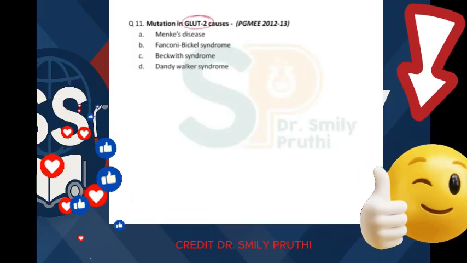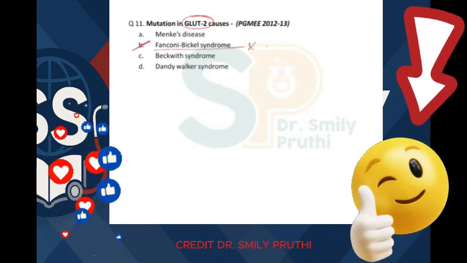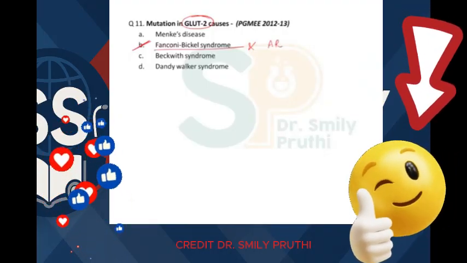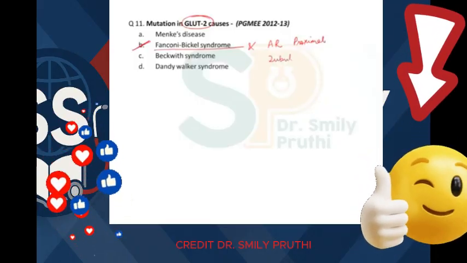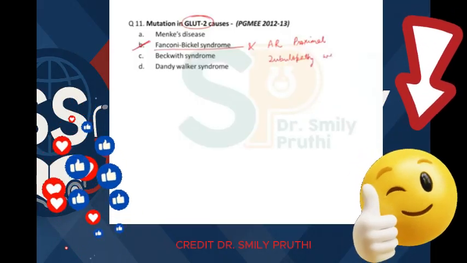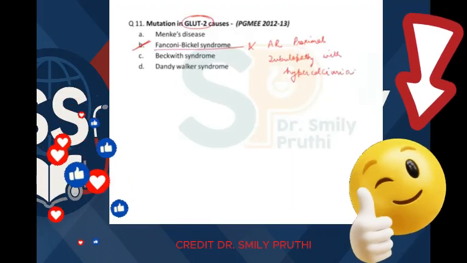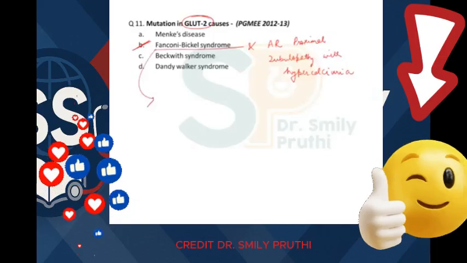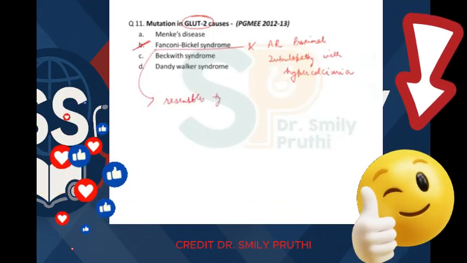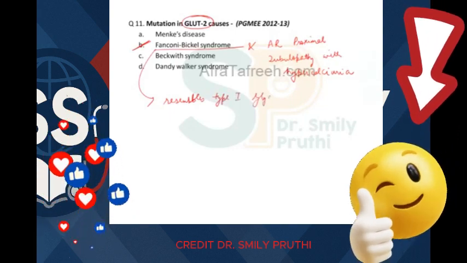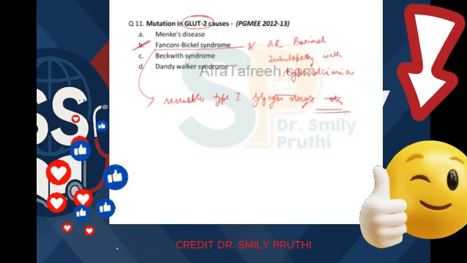Mutation in GLUT2 causes Fanconi-Bickel syndrome and one more variant, that is autosomal recessive proximal tubulopathy with hypercalciuria, right? So let's see this Fanconi-Bickel syndrome. Fanconi-Bickel syndrome clinical features resemble type 1 glycogen storage disease, that is von Gierke's disease.